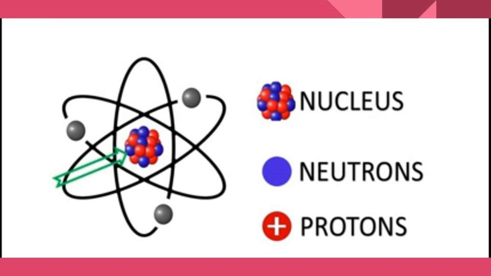Atoms are made up of a nucleus. Inside the nucleus we have protons, neutrons, and electrons. Protons have the positive charge, electrons have a negative charge, and neutron has a neutral charge.